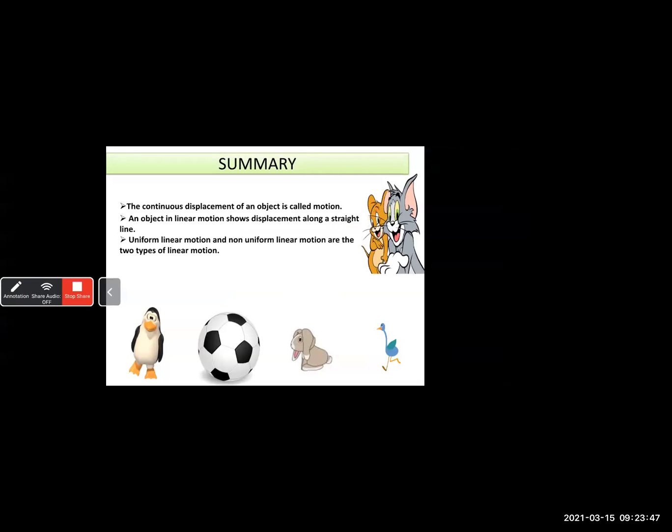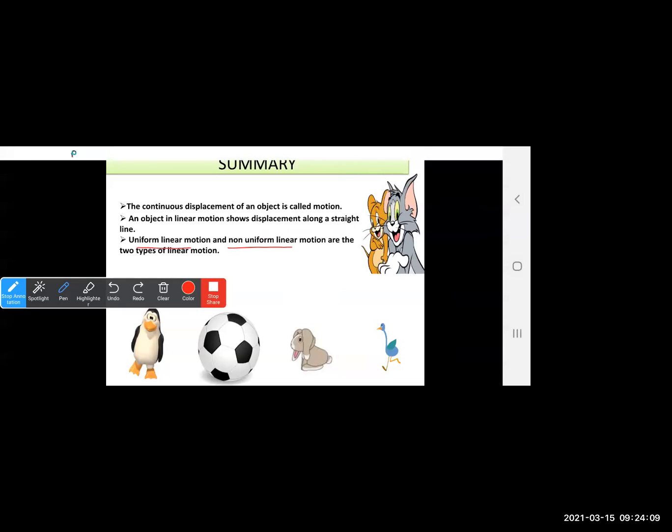Now, what is uniform linear motion? Uniform means same. So uniform linear motion is something which travels at the same speed, and non-uniform linear motion is something which does not have the same speed. Uniform linear motion and non-uniform linear motion are the two types of linear motion.